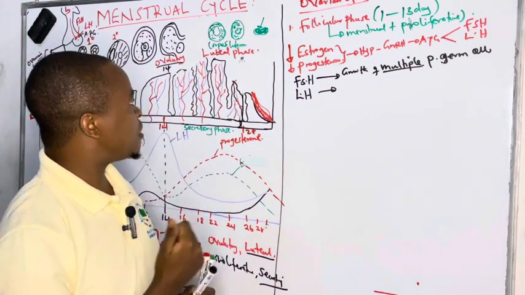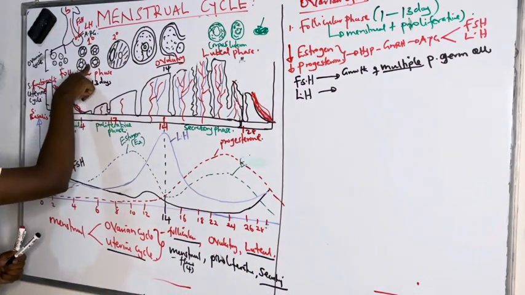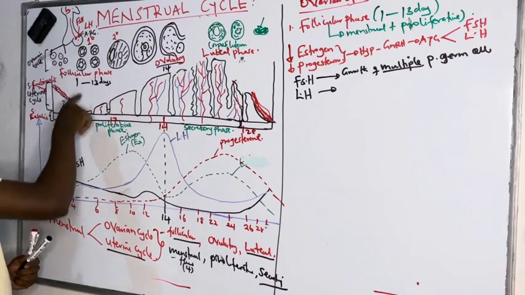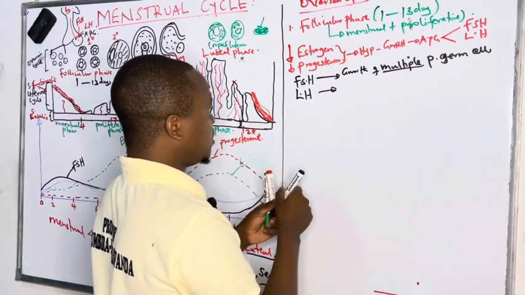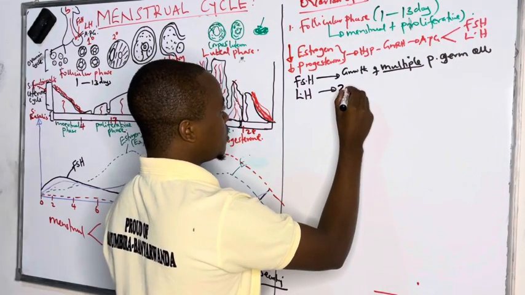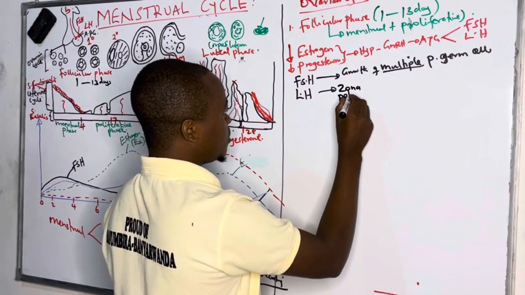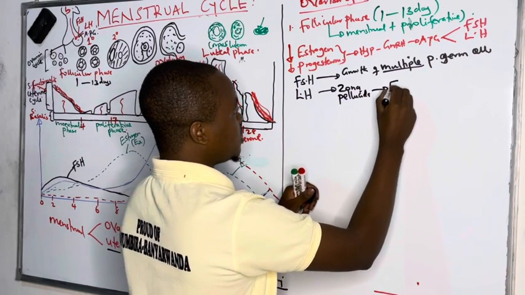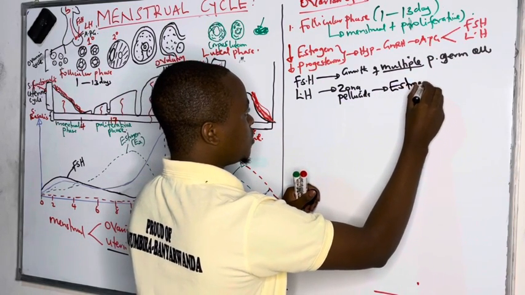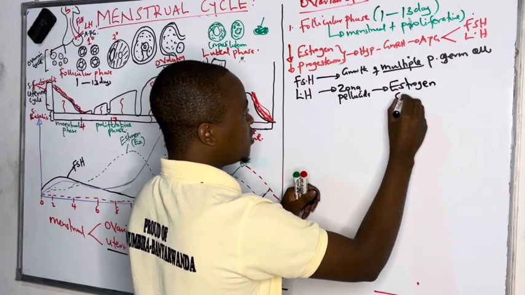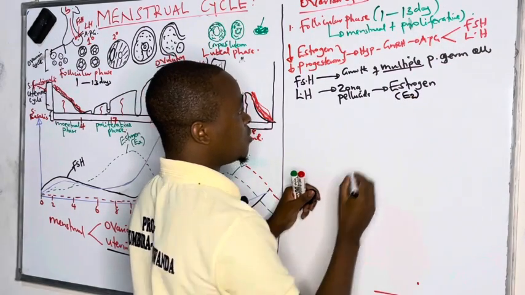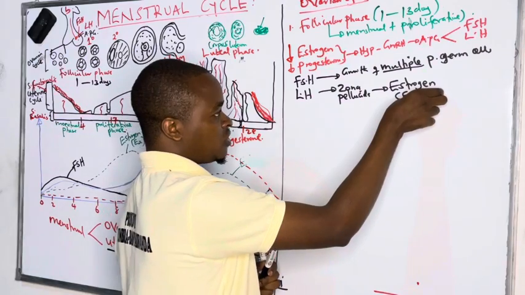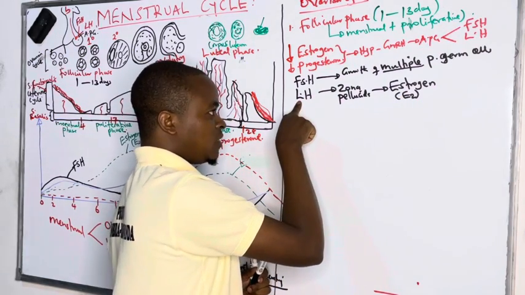And as zona pellucida appears on the primary oocyte, or what we call the primary germ cell, we see that this luteinizing hormone attaches on the zona pellucida and triggers it to start synthesizing estrogen hormone. And this estrogen hormone produced during menstrual cycle is estradiol 2. E2 is the one that we measure. So we see production of estrogen hormone is being triggered by luteinizing hormone.